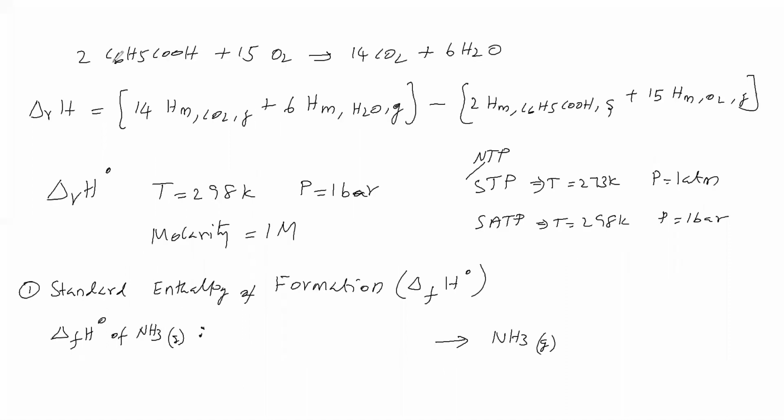Now we will go for the standard state. In the atmosphere, hydrogen gas is present, with molecular formula H2. What is the stable state of hydrogen? Gaseous state. Therefore the standard state of hydrogen is H2 gas. Like this, take nitrogen.